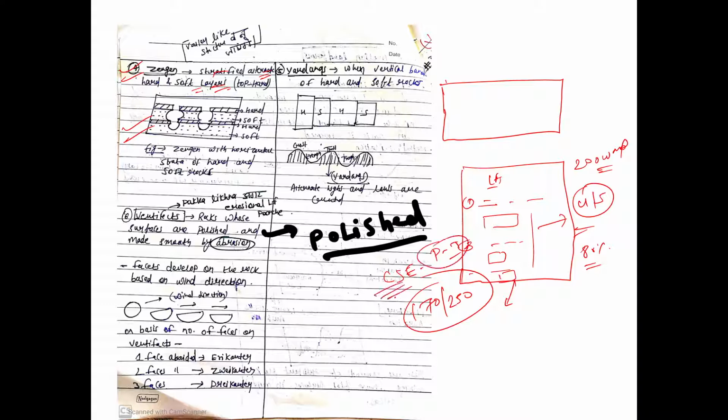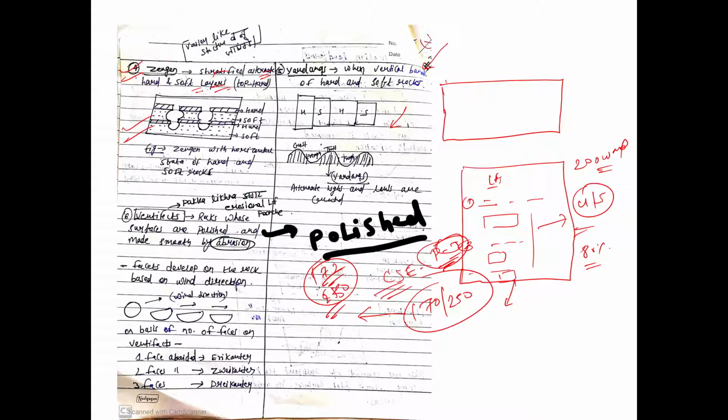Because it has scope for a lot of diagrams, right? You don't have to write much. Even people who have bad handwriting, like me, who has bad handwriting and not a very good skill set to draw these diagrams, even I scored 172 twice in CSE out of 250, right? So if you have bad handwriting, then Paper 1 is an opportunity, because you will have to write fewer words and more diagrams, and these are not very difficult diagrams, right? You just have to draw lines and all these things. So just be careful with geomorphology. You can score very high, and if you don't practice all these diagrams, then your score will dip unnecessarily, right?